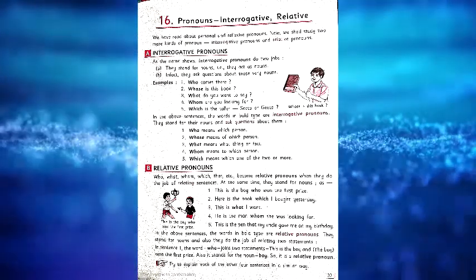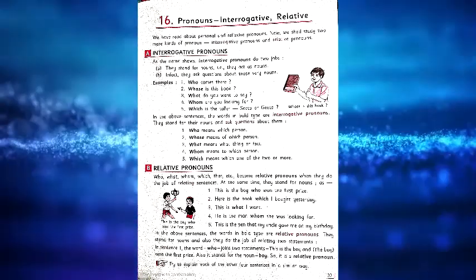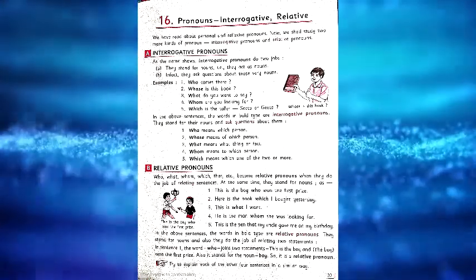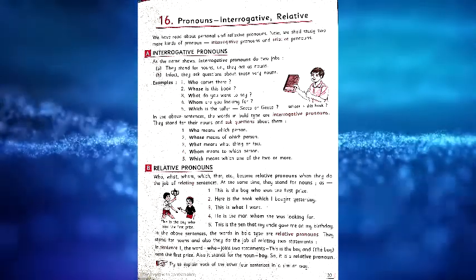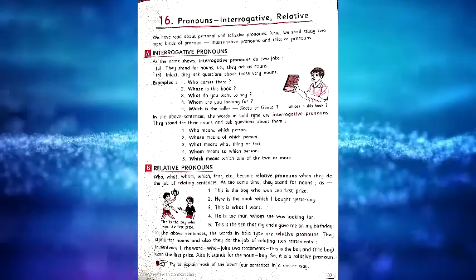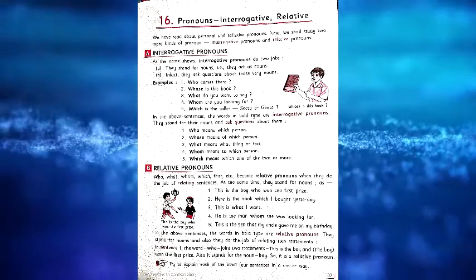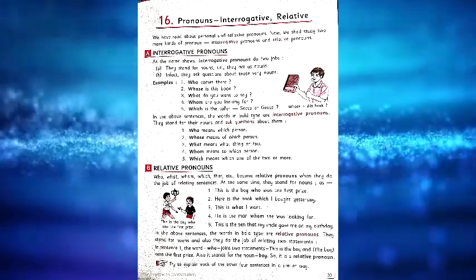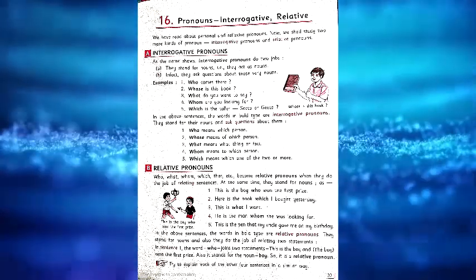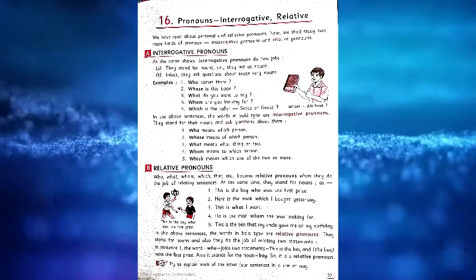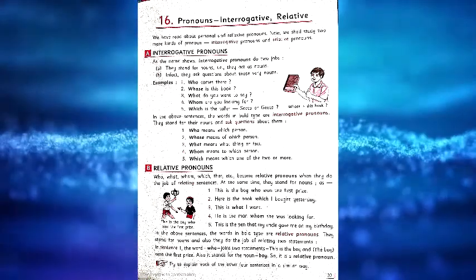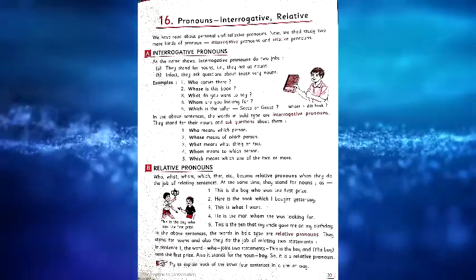See the examples in your textbook, page number 37. Second part, relative pronouns examples. This is the boy who won the first prize. Here is the book which I brought yesterday. This is what I want. He is the man whom she was looking for. This is the pen that my uncle gave me on my birthday. In the above sentences, the bold words are relative pronouns: who, which, what, whom, that. They stand for nouns and also relate two statements.